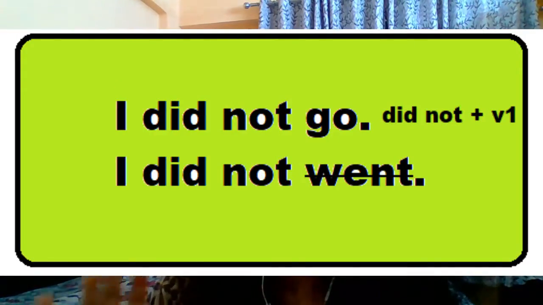So when it is already past tense, with this word we don't need to use another past tense form of any verb. For example, I did not go. Now there are two ways of saying it: I did not go or I did not went. As I told you just now, went is wrong. I did not go is the right form. Why? Because did is already a past tense verb, and with it we don't need to use another past tense form. Two past tense words will not come here.